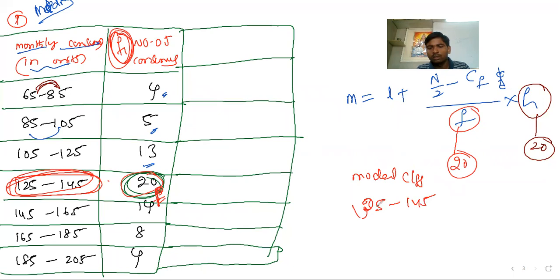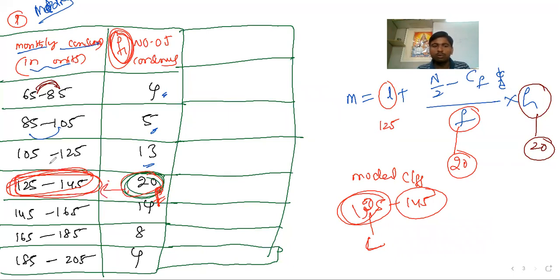The lower value of the modal class is L. So how much is the L value? It is 125. Out of this modal class, what is the lower value? 125. So this is the corresponding L. We got the L value from the f value. First you fix f, and corresponding to it you can fix the L value, the lower limit.